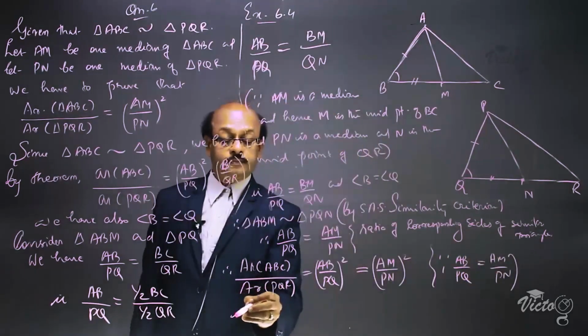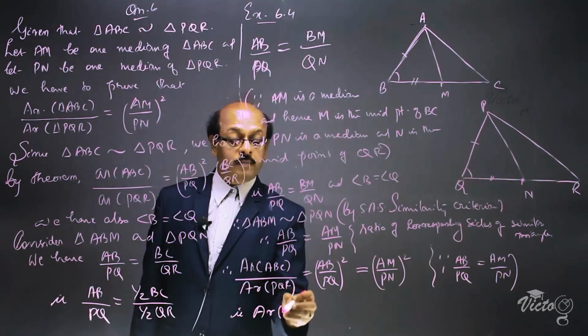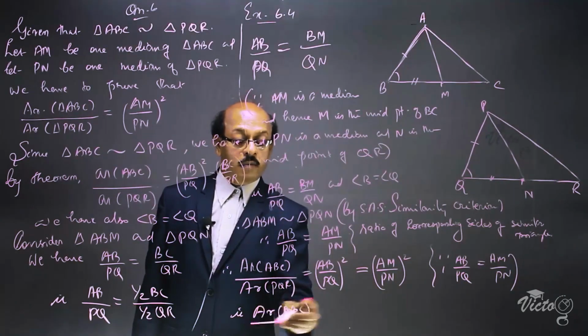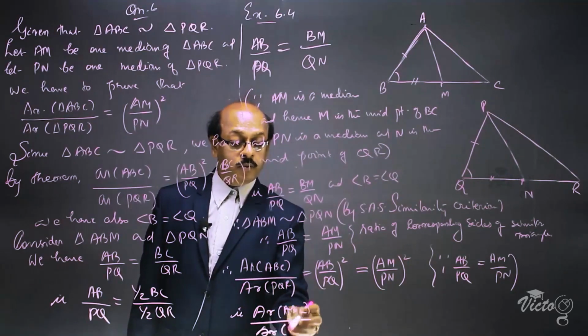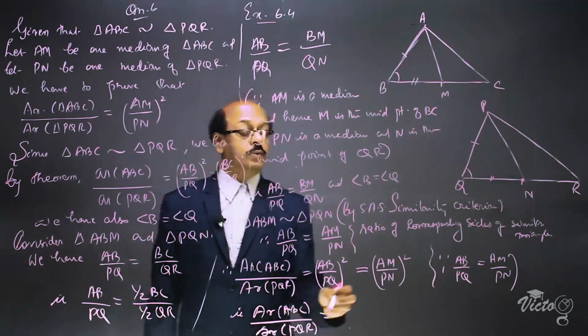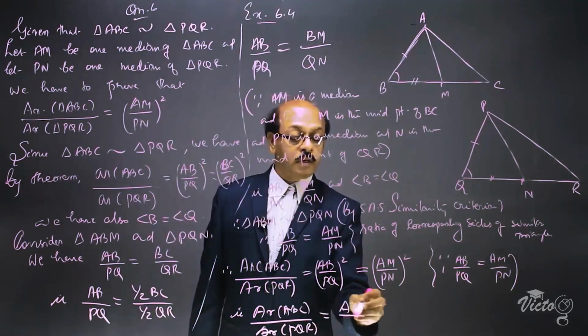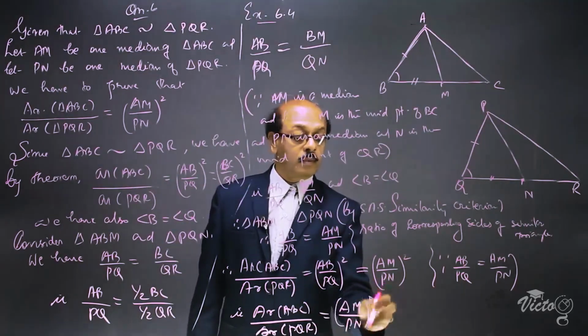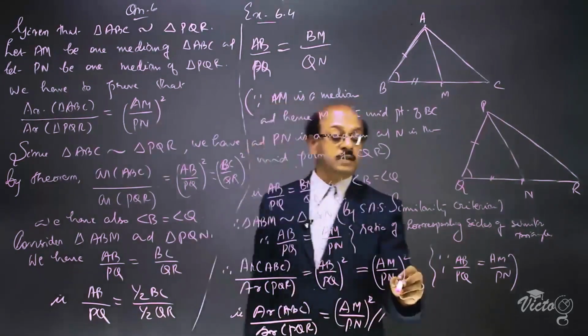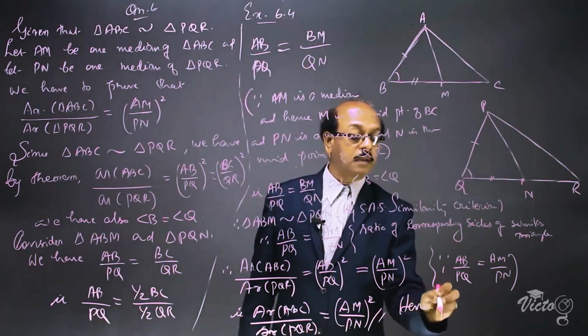That is, area of triangle ABC divided by area of triangle PQR is equal to AM by PN the whole square. This was the thing which we had to prove, hence proved.